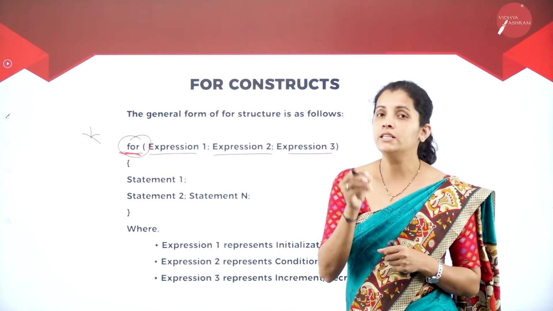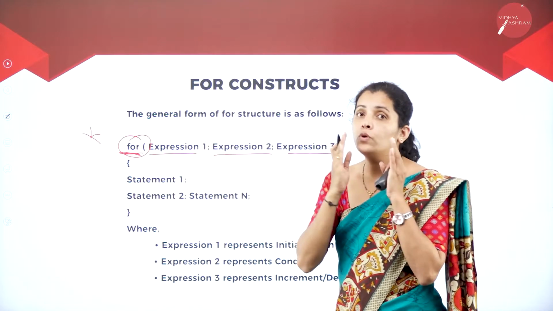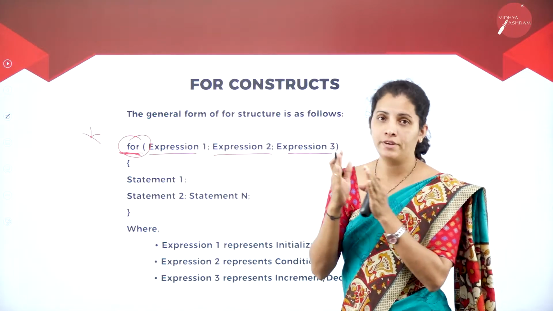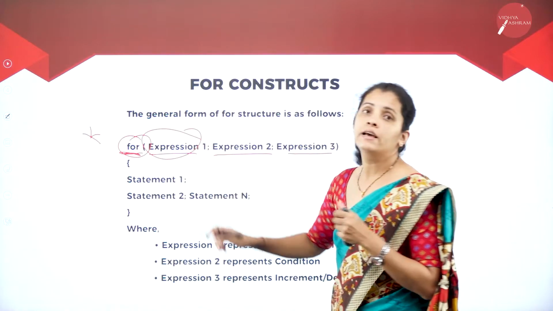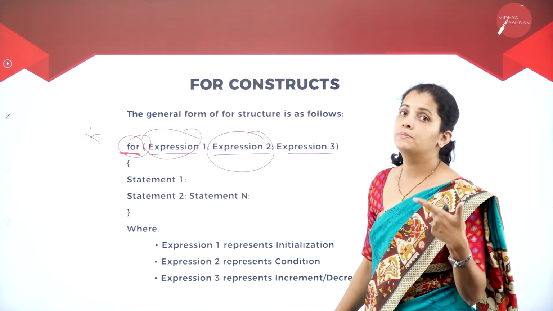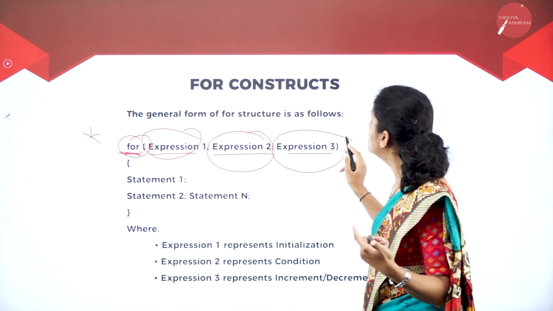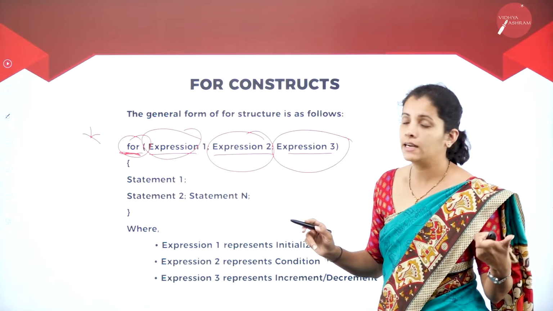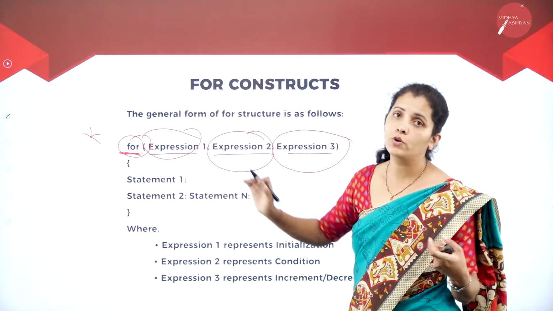So dear student, just remember that in my for loop, I'm going to have 3 different sections. What is my first section? That is expression 1. Then what is my next section? That is expression 2. Then what is my third section? That is expression 3. So in total I have 3 sections here.